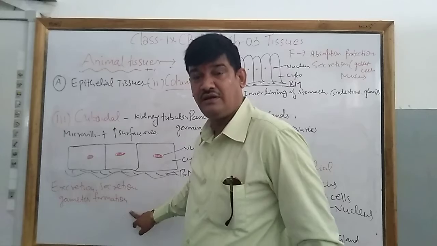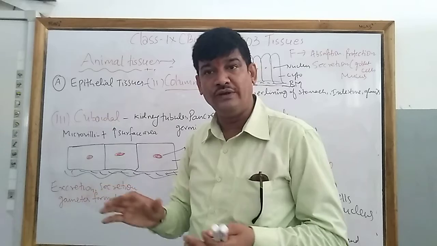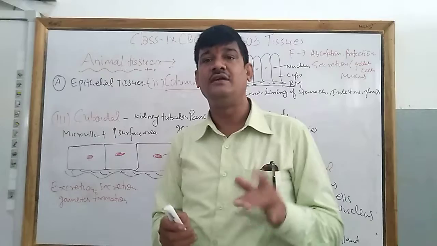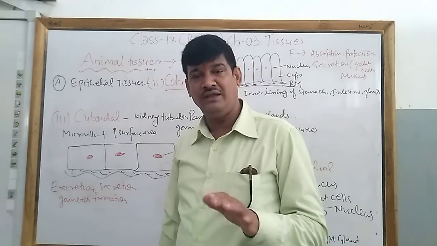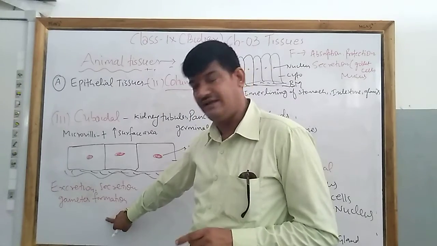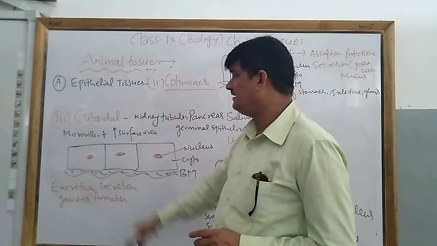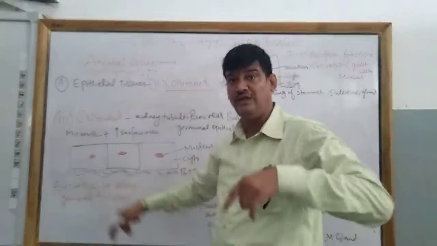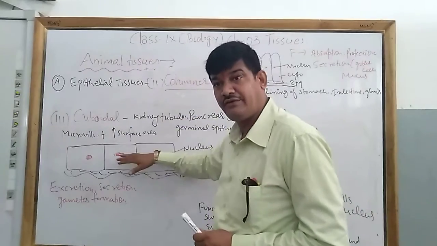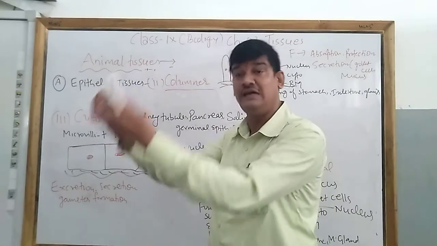Now gamete formation. Actually, this cuboidal epithelial tissue lines the testes and ovary, so it helps to produce the gametes. What are gametes? Gametes are the sex cells present in male and female. In human beings, the male gamete is known as sperm and the female gamete is known as ova or egg cell. So this is the function. Now these cuboidal epithelial cells may have microvilli. Villi are small hair-like structures present on the surface, and the microvilli increase the surface area for absorption.